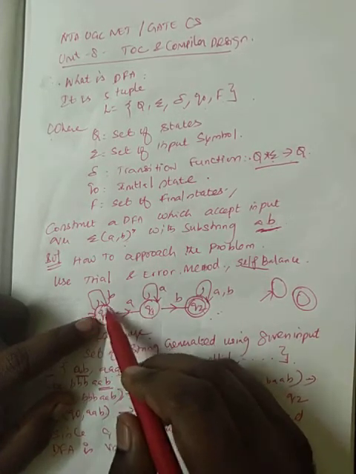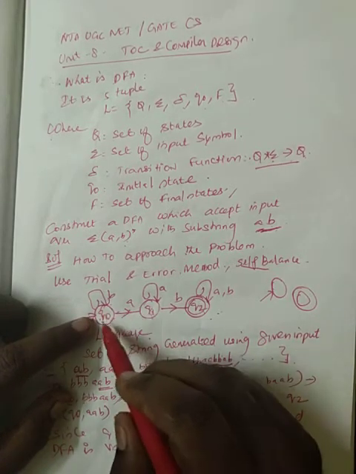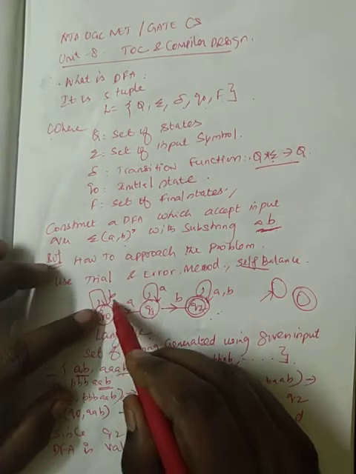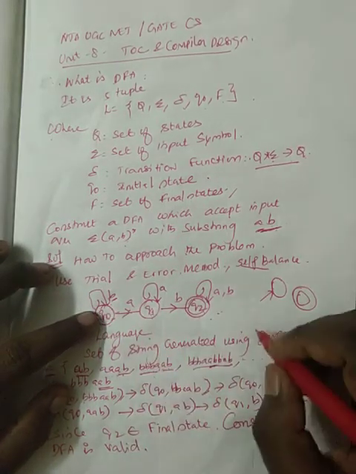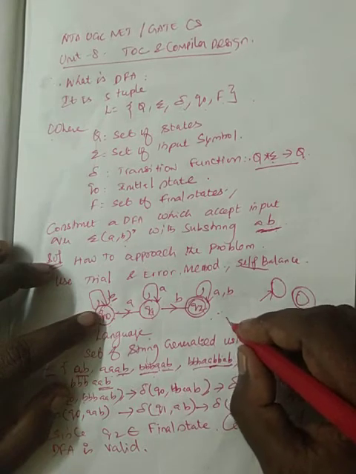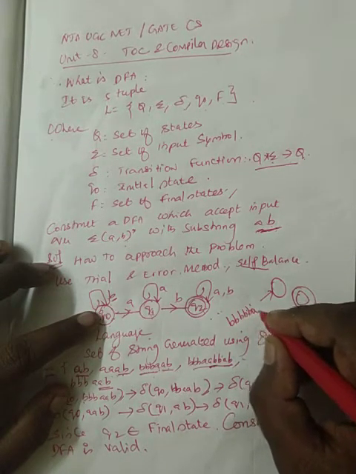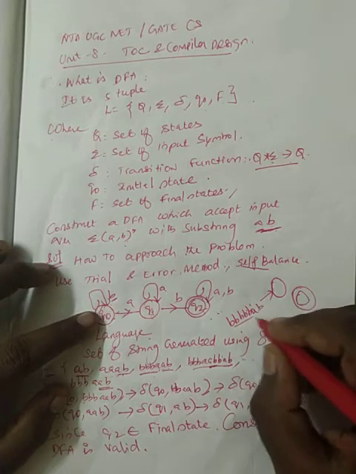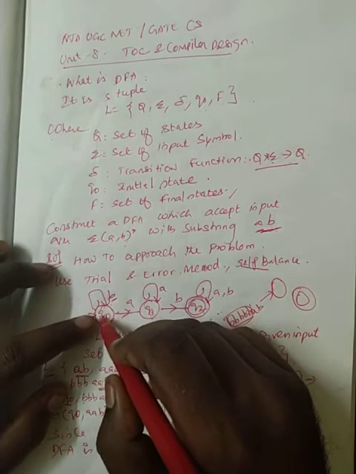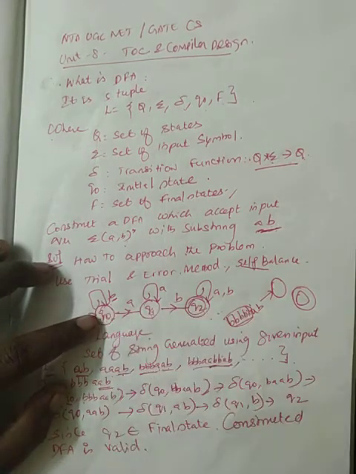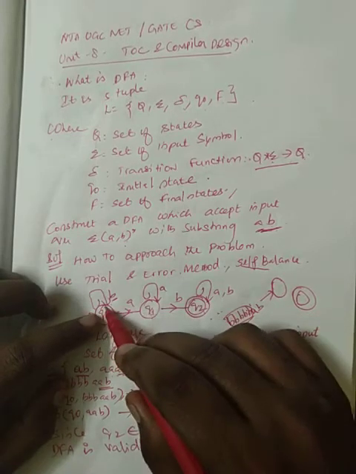For that I introduce a self loop on b, which means before a, if any number of b's come, this will take care. For example, if we have any number of b followed by ab, then all these b's make a transition from Q naught to Q naught itself. That is the meaning.